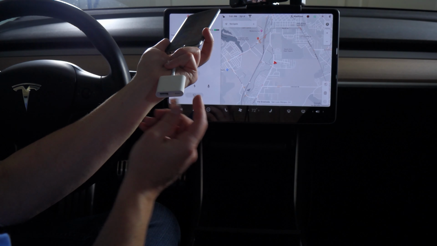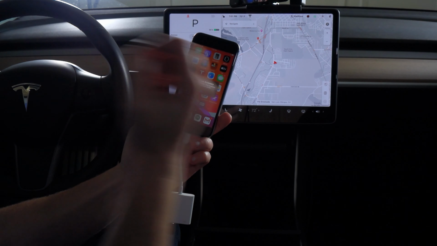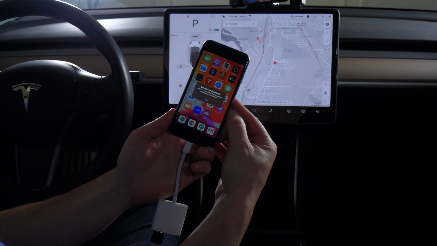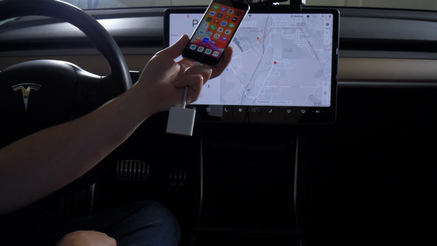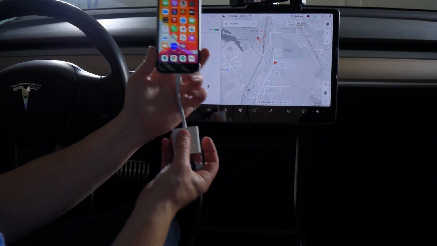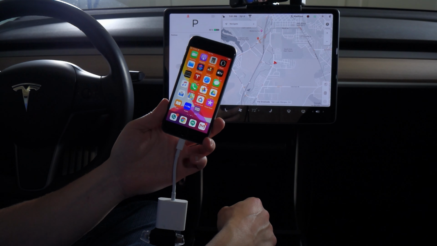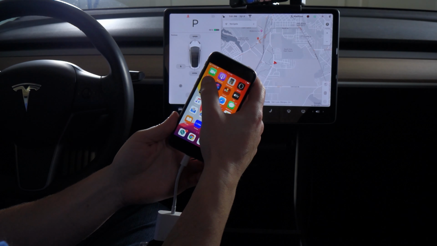So if I use anything else that I've tried in here, I get this message: cannot use accessory. This accessory requires too much power. And that's been the case with every flash drive, every micro SD reader, and solid state drive that I've tried. But this one, by whatever magic, it stays under that limit and it works just fine.